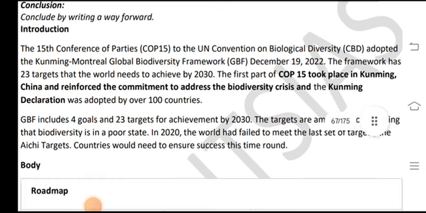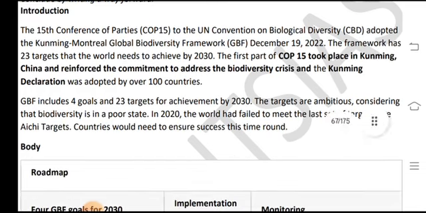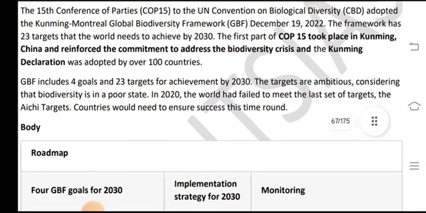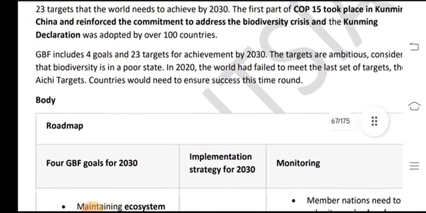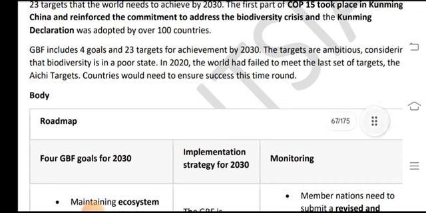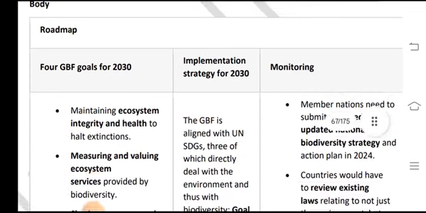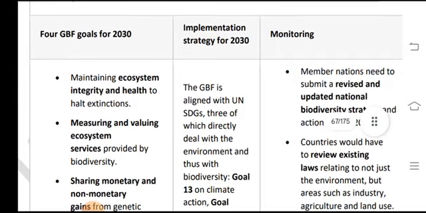The GBF includes 4 goals and 23 targets for achievement by 2030. Considering that biodiversity is in a poor state, and in 2020 the world failed to meet the last set of targets, countries would need to ensure success this time around. The roadmap covers the 4 GBF goals, 2030 targets, and an implementation strategy with monitoring.